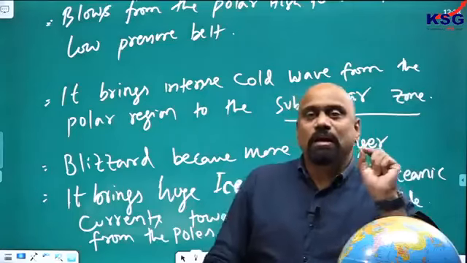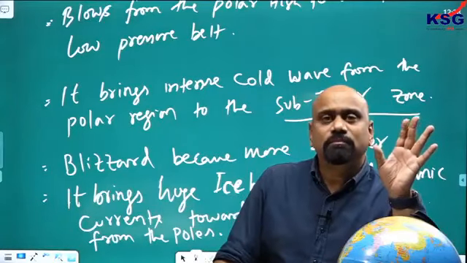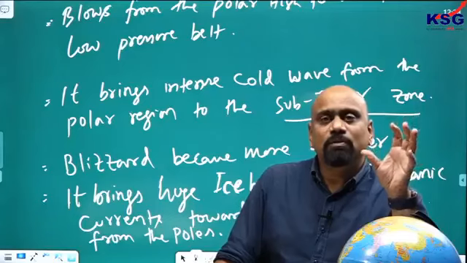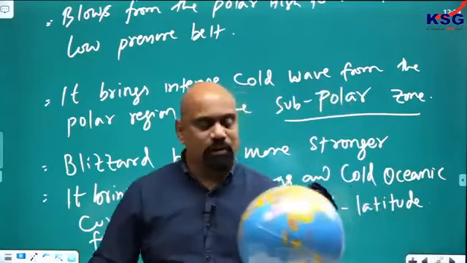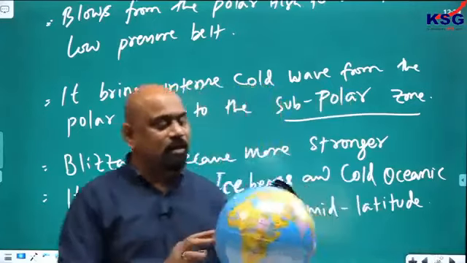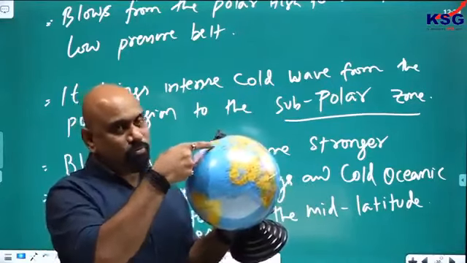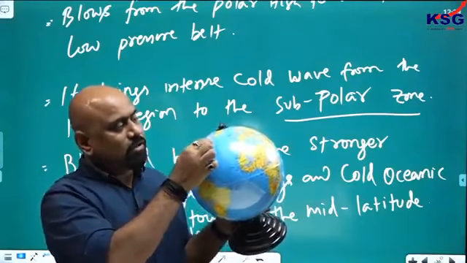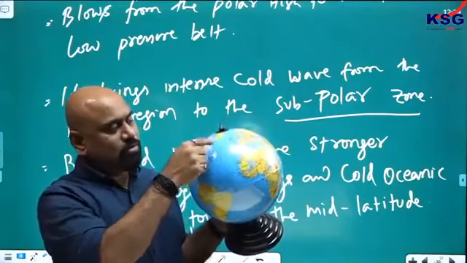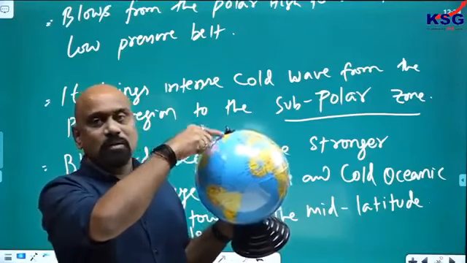So, the cold oceanic current which you are getting is mostly due to the stronger polar wind. You have seen Titanic; the accident of the Titanic happened here because of the cold. This is the North Atlantic. In this region, the polar wind and the Labrador cold current bring a lot of icebergs.